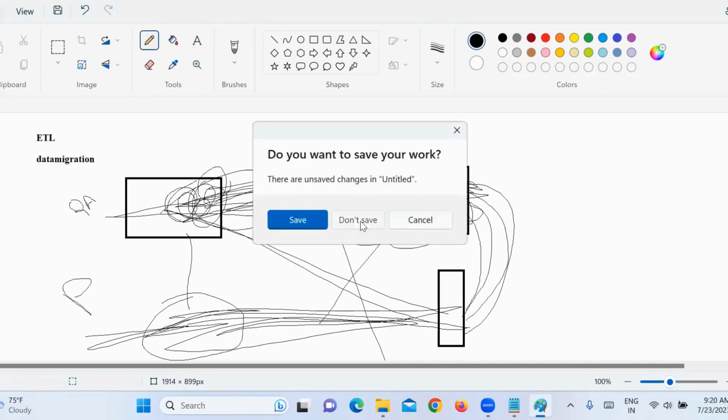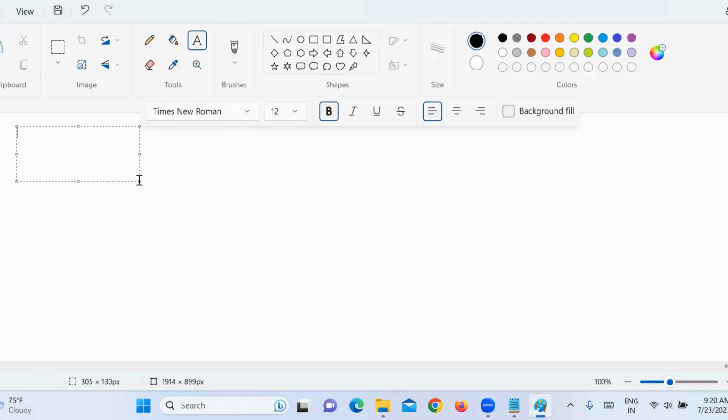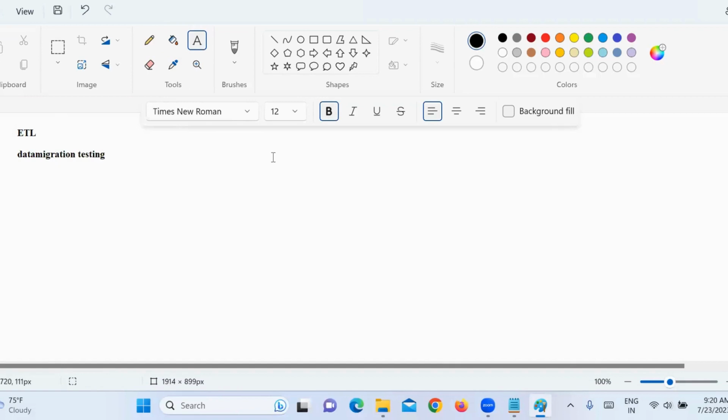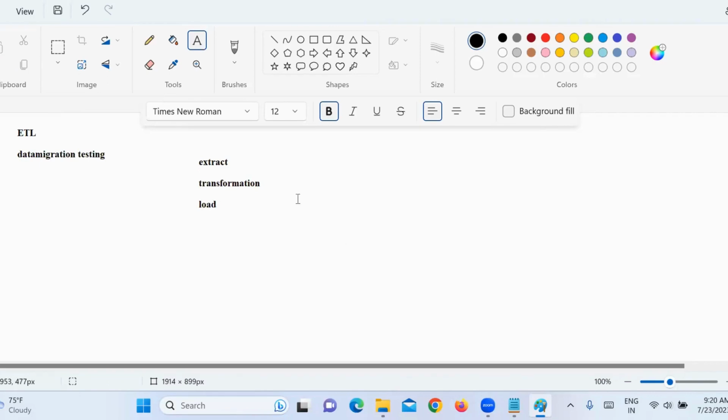Okay. Next, another terminology I want to give, just one point, is ETL testing, or data migration testing. Even though it is database related, what is the meaning of ETL? ETL is extract, transformation, and loading. Okay, where does this happen? Extract, transformation, loading.